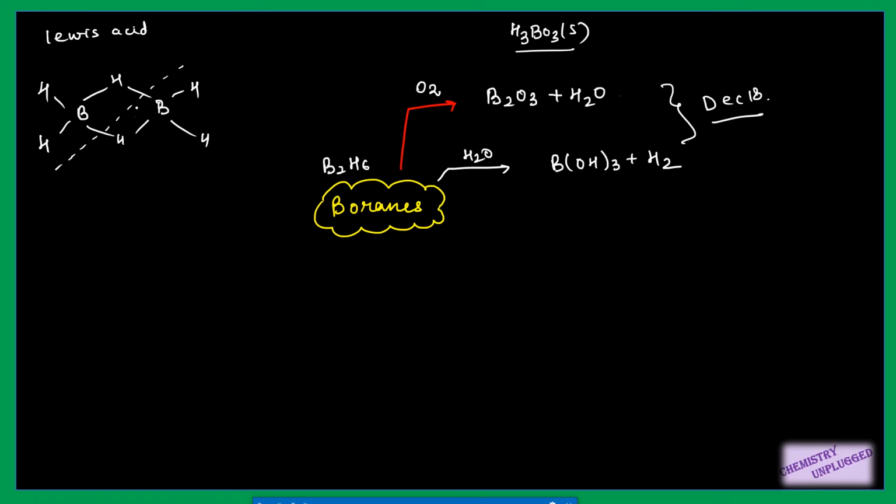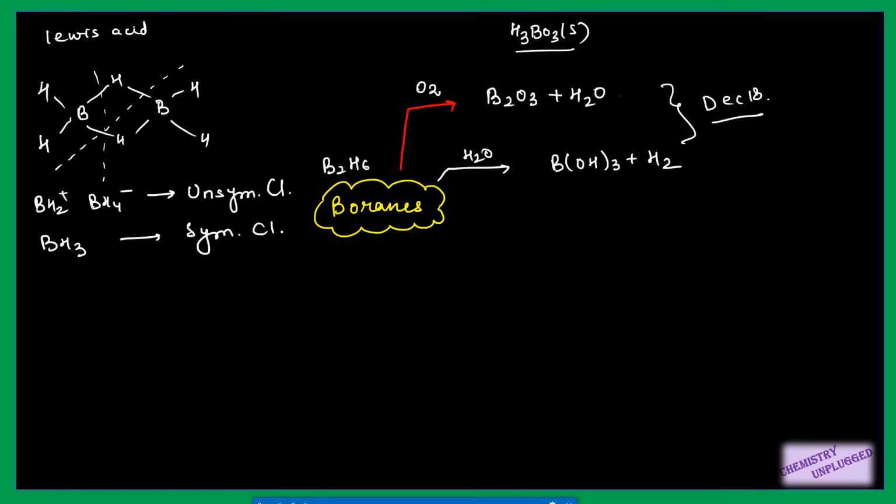The second possibility is unsymmetrical cleavage, like this one. In this case, you will get BH2 plus and BH4 minus. And when you do symmetrical cleavage, you will get BH3.